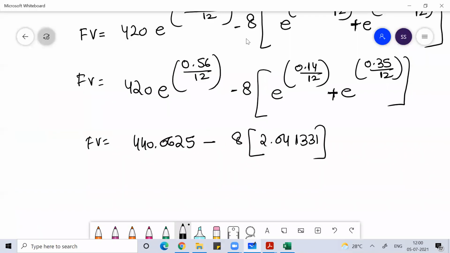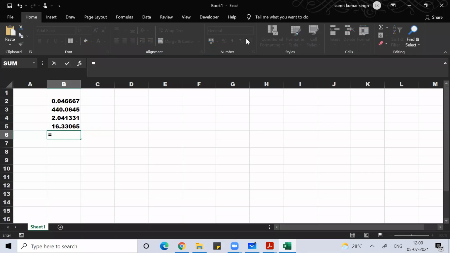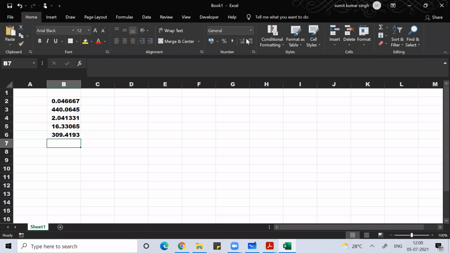So this is your future value. If you subtract 440 minus 8 into 16 point, so this 16 into 8 into 2.04, then minus that, 309.